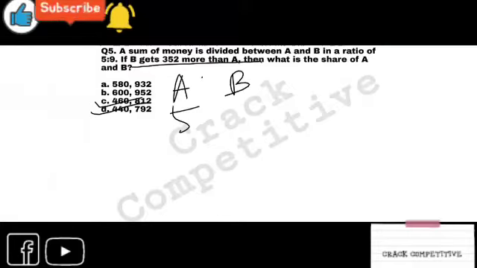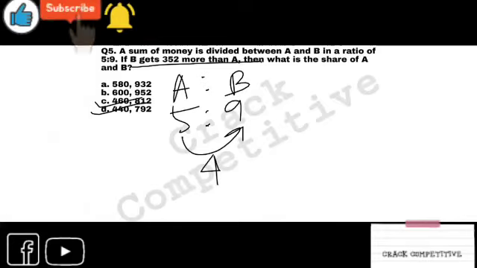Look at this. The ratio is 5:9, right? So A and B are the figures. A is to B is proportionate to 5:9. So what is the difference between these two figures? 5 and 9? 4, right? 9 minus 5, 4. Simple thing. So here you can see the difference between the share of B and A is 352.